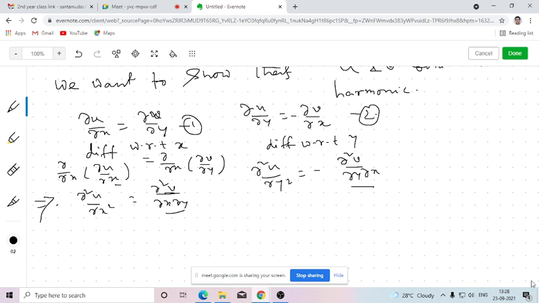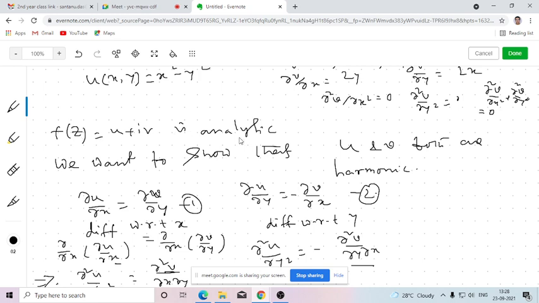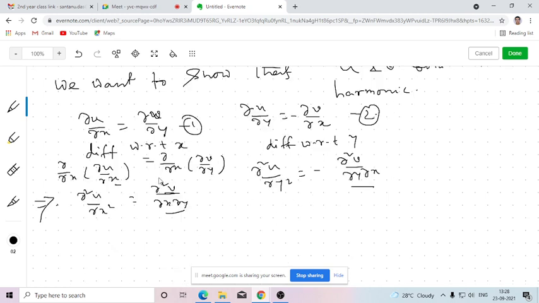All the first-order partial derivatives, that is del u del x, del u del y, del v del x, del v del y, should be continuous. If all are continuous, then only these two will be equal. Since f(z) is analytic, it satisfies the Cauchy-Riemann equations and all four partial derivatives are continuous, so these two will be equal. Adding the two equations, del 2u del x2 plus del 2u del y2 gives 0, because one equals minus the other. That's why u is a harmonic function.